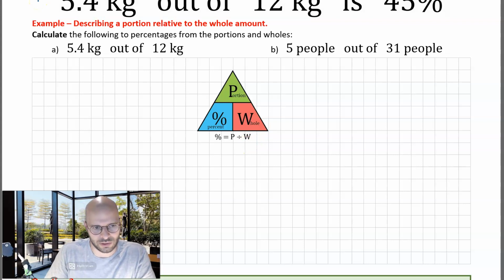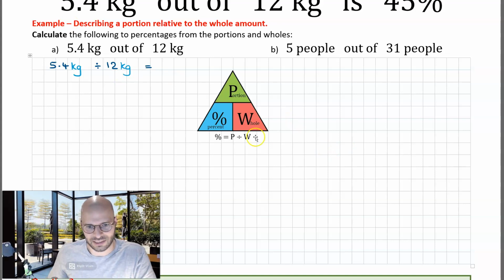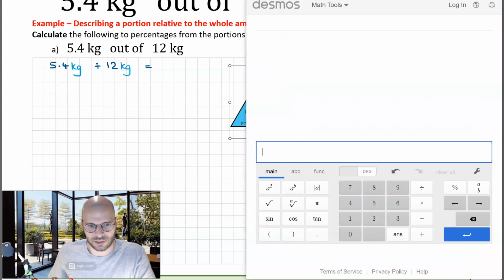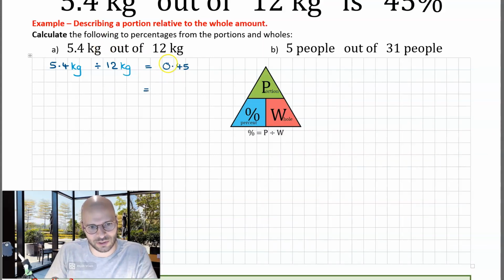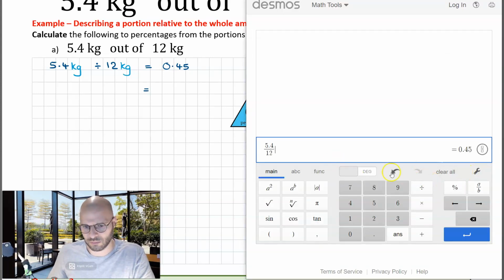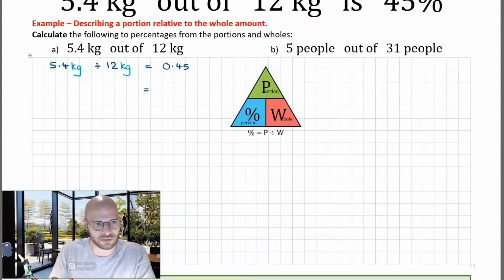Putting this in the language of mathematics, I'll start off by saying 5.4 kilograms divided by 12 kilograms. Completing this calculation will give me a decimal. To do this, up we come to the calculator and I key in the values 5.4 over 12, or 5.4 divided by 12. This gives 0.45. Now this is a decimal, I still need to convert it into a percentage. To do this, I simply multiply this by 100, thus giving me 45.